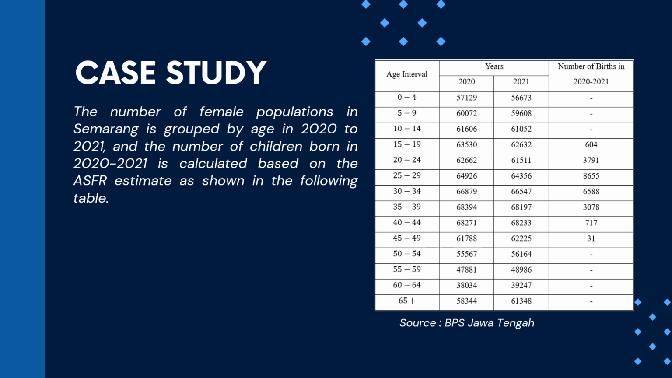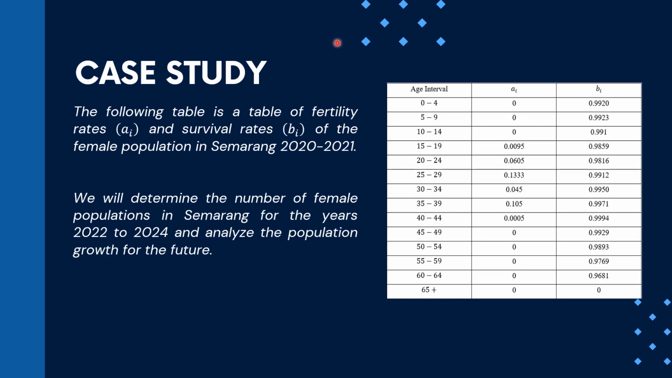The number of female population in Semarang is grouped by age in 2020 to 2021, and the number of children born in 2020 until 2021 is calculated based on the ASFR estimate as shown in the following table. This table is from BPS Central Java, which is the number of female population in Semarang grouped by age 0 until 4, 5 until 9, and so forth. And the next table is a table of fertility rates Ai and survival rates Bi of the female population in Semarang 2020 until 2021.